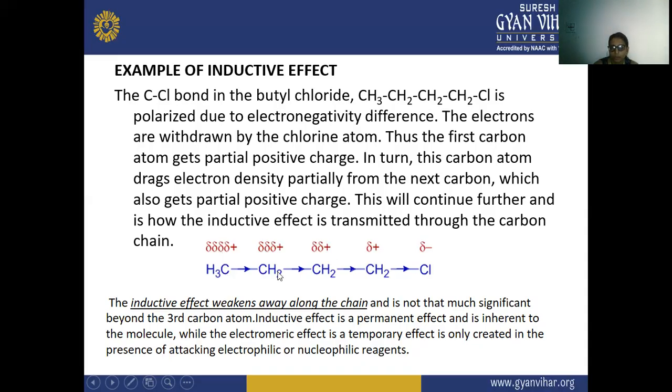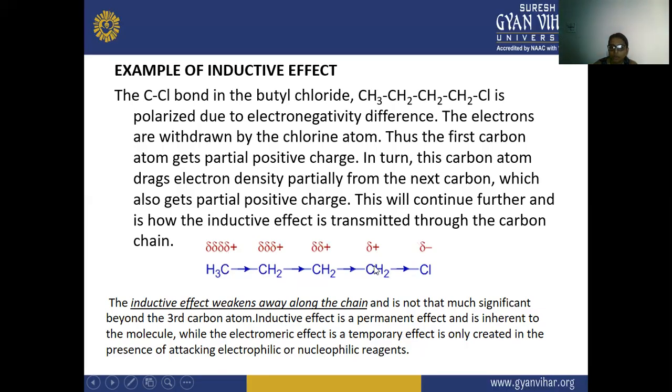This is the 4 carbon, because here is a 4 carbon. That is why it's a butyl, and there is a chloride. Or you can say 1-chlorobutane according to the IUPAC. So here this C-Cl bond in this butyl chloride is polarized, because here is the electronegativity difference.